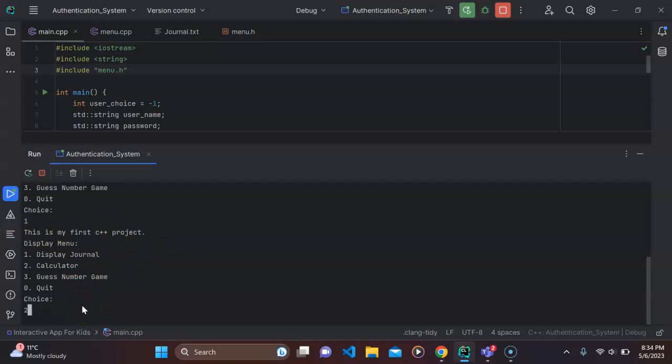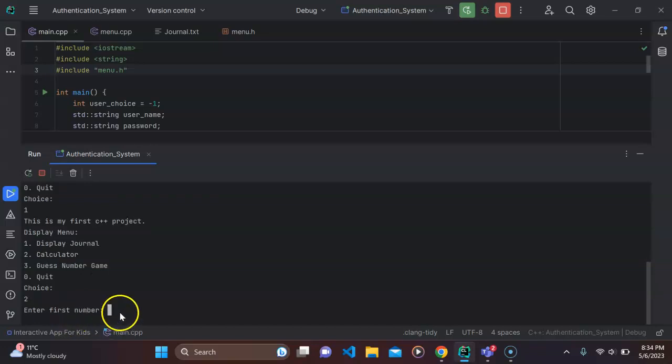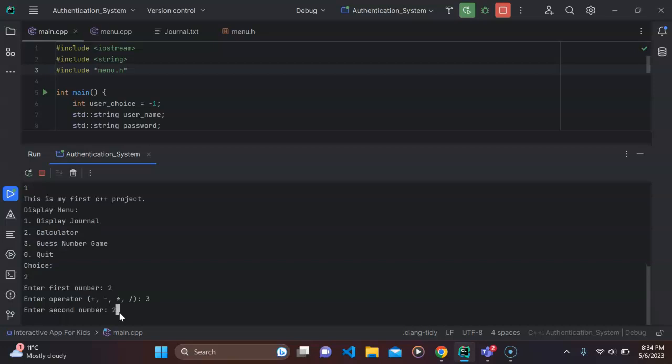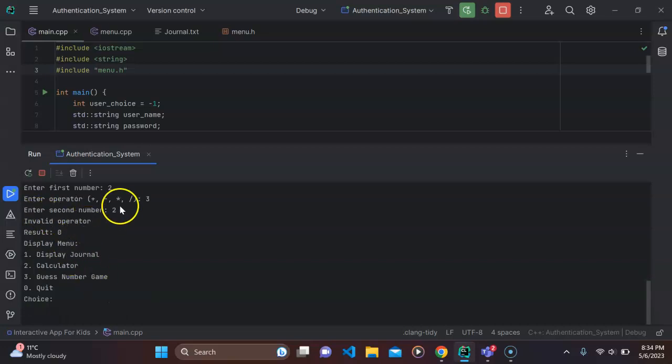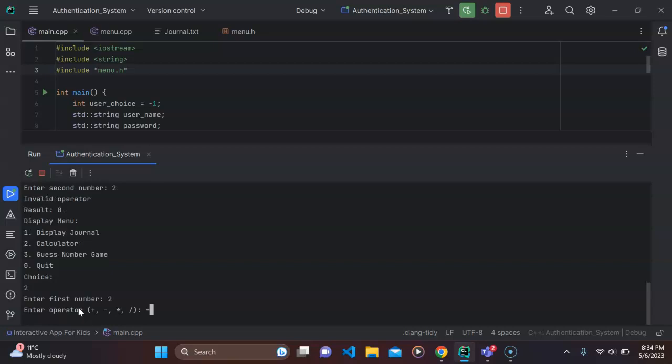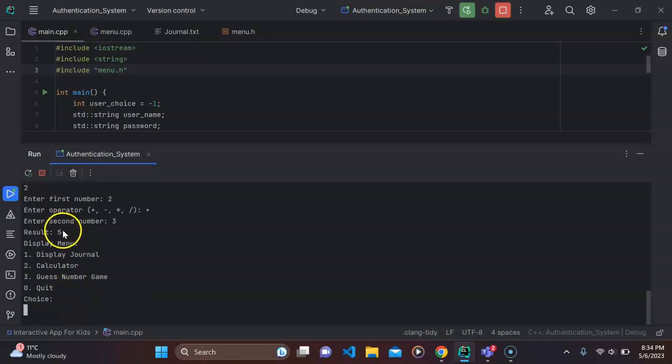The second is a calculator, so this is interesting. Basically it's prompting me for two numbers. The first one I'm just gonna do something wrong, so I'm just gonna say 2, 3. So it's gonna be displaying a valid operator message, of course, because instead of providing a valid operator, I just provided a number. So let's do that correctly. I'm just gonna say 2 plus 3, and it will give me 5.